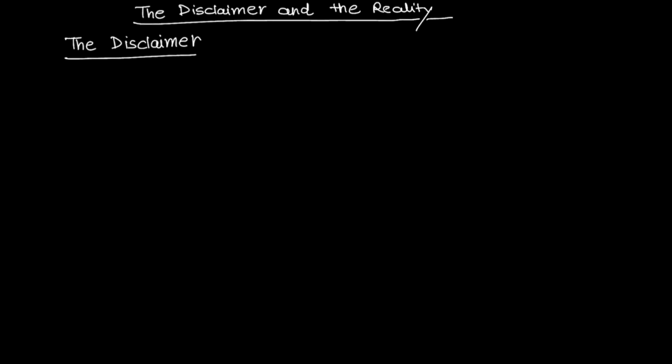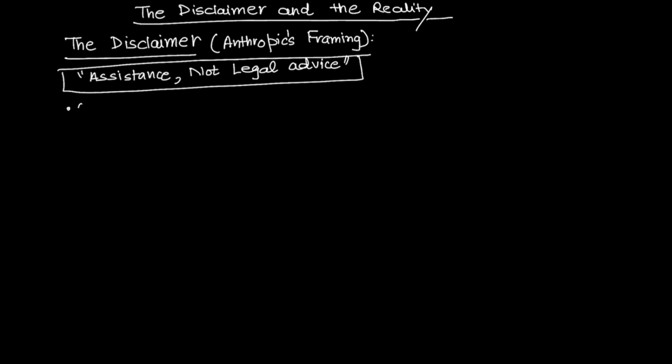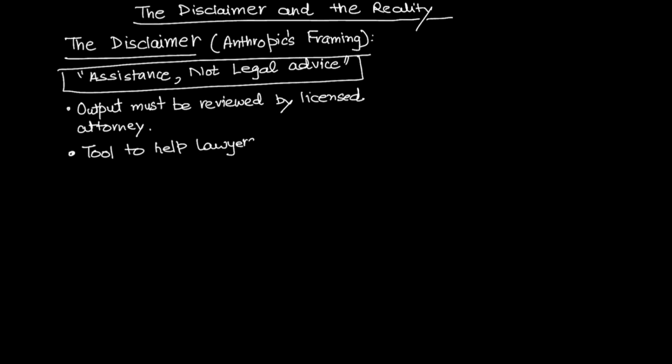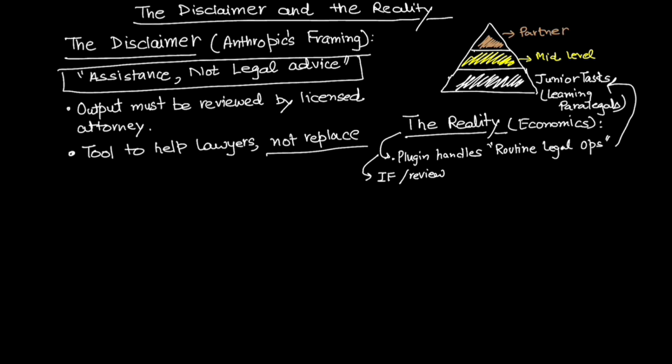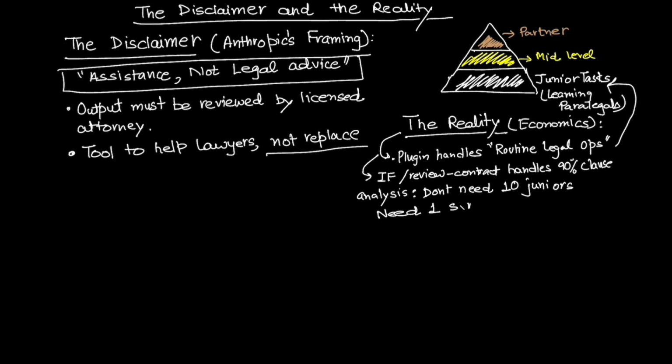Now, Anthropic is smart. They have plastered a massive disclaimer on this tool. Assistance, not legal advice. They emphasize that all output must be reviewed by a licensed attorney. They frame this as a tool to help lawyers, not replace them. But let's look at the economics. The plugin handles routine legal operations, that bottom layer of the pyramid. That's where junior associates learn. That's where paralegals live. If the /review contract command handles 90% of the clause analysis, you don't need 10 juniors. You need one senior to review the AI's work.